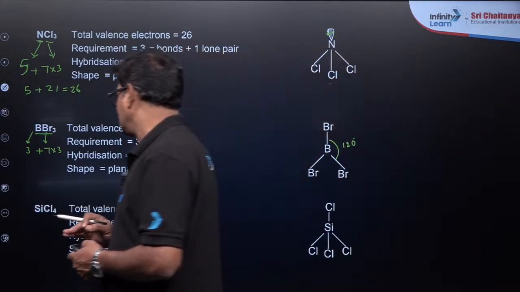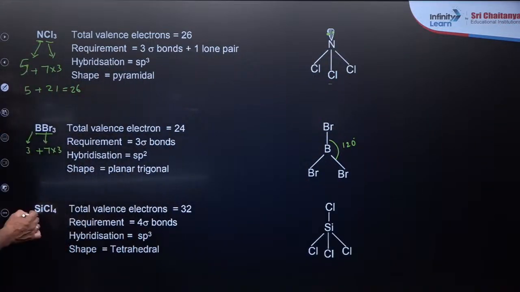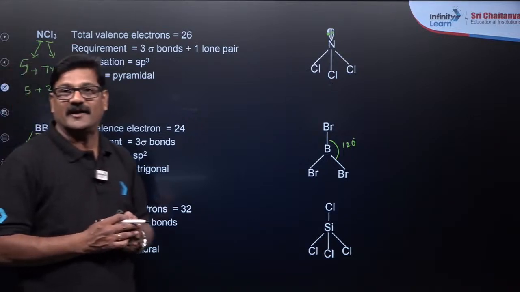And also, और तीसरा है SiCl4, you are going to get silicon valency 4. कैसे पता चलेगा? ग्रुप 14 का है.